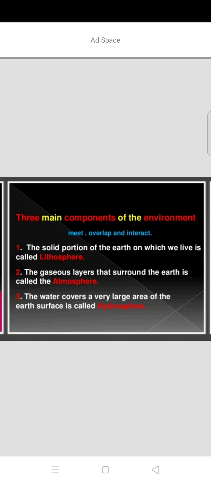There are main components of the environment. So what are the main components of the environment? We will see in this lesson.